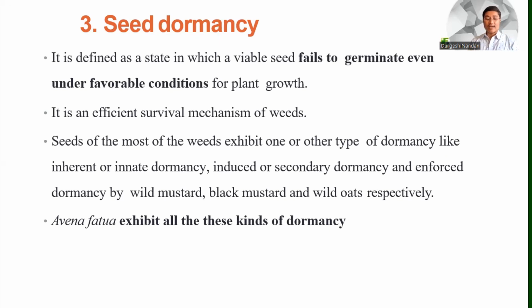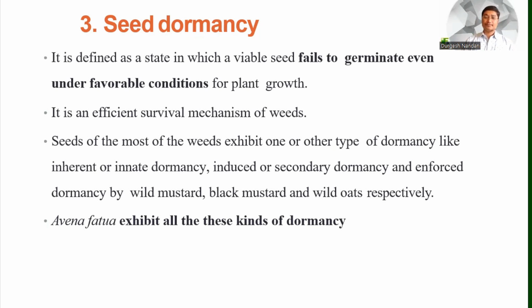Seeds of most weeds exhibit one or another type of dormancy, like inherent or innate dormancy, induced or secondary dormancy, and enforced dormancy, seen in wild mustard, black mustard and wild oats respectively. So dormancy is another chapter.